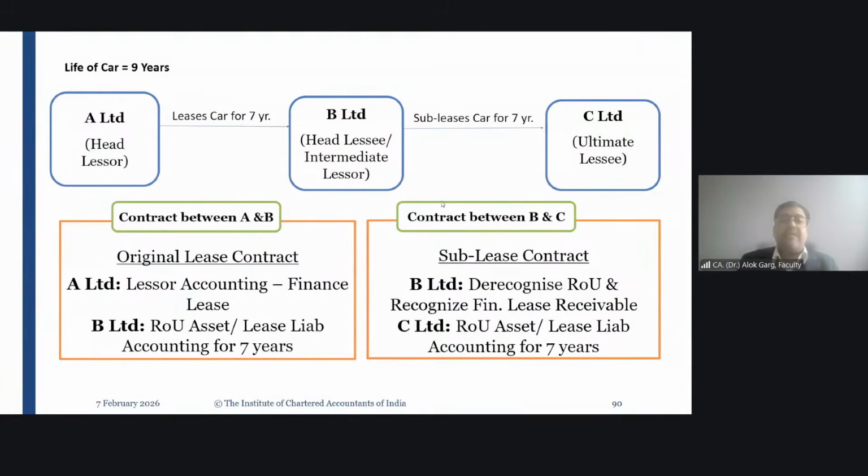This is a very good question, and I would request you to refer to this sale and leaseback in my Excel file. I have covered this in detail in my regular classes, okay? The entire calculation and explanation is mentioned in this Excel file in a very brief manner, so you can use this Excel file for the sale and leaseback transaction.